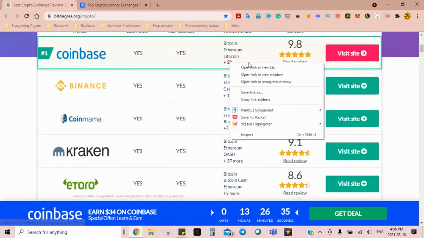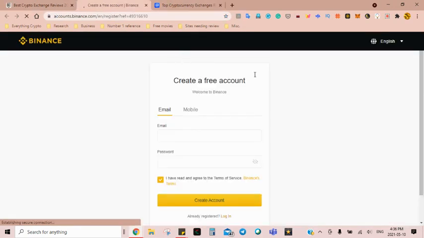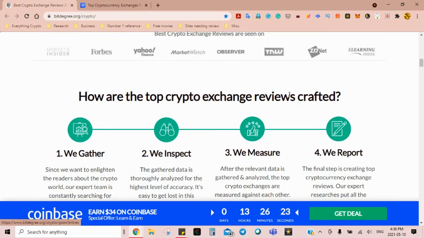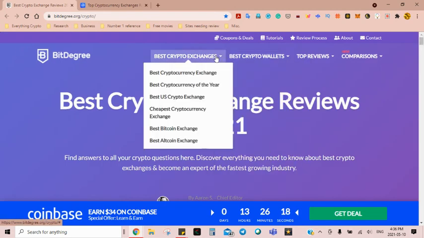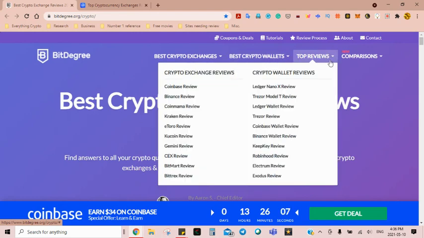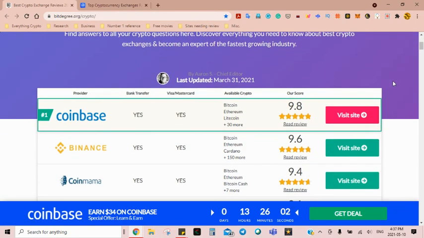Now, again, with the more, it will direct you to the actual exchange site, is what I was trying to get at. But again, really good information for you to take a look at. And on BitDegree, it gives you a breakdown of a few different bests, to say the least. So if you're looking for an actual website where you're able to review personally and read the actual information, then yep, this is where you want to go to.